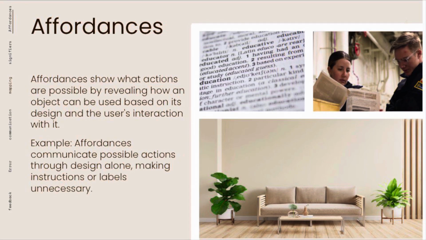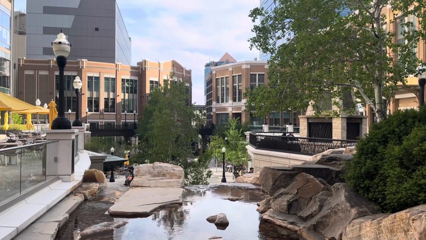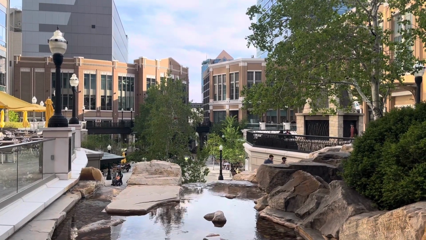Affordances. Affordances show what actions are possible by revealing how an object can be used based on its design and the user's interaction with it. Example: affordances communicate possible action through design alone, making instructions or labels unnecessary.